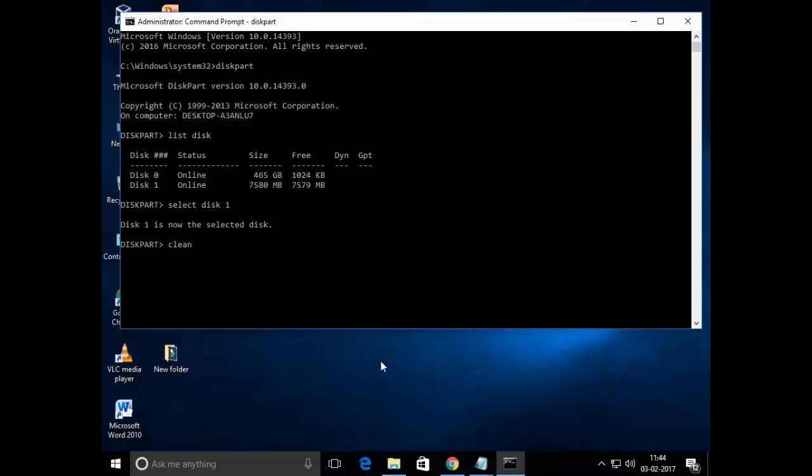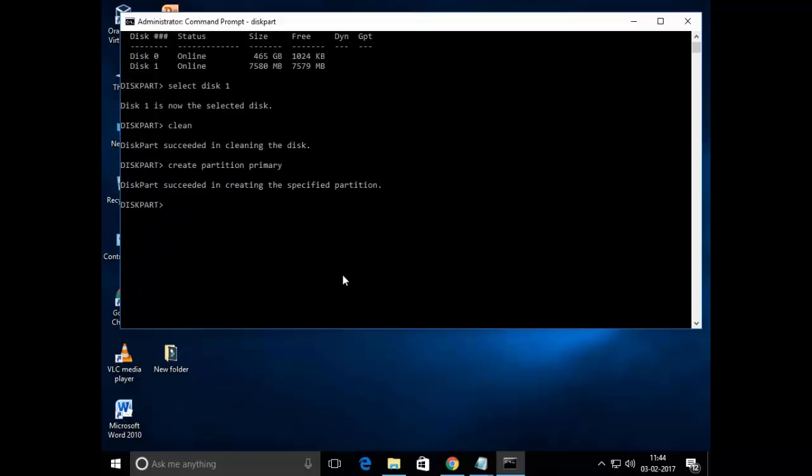Then type clean. Once you clean, type create partition primary. Once you type create partition primary, click enter.